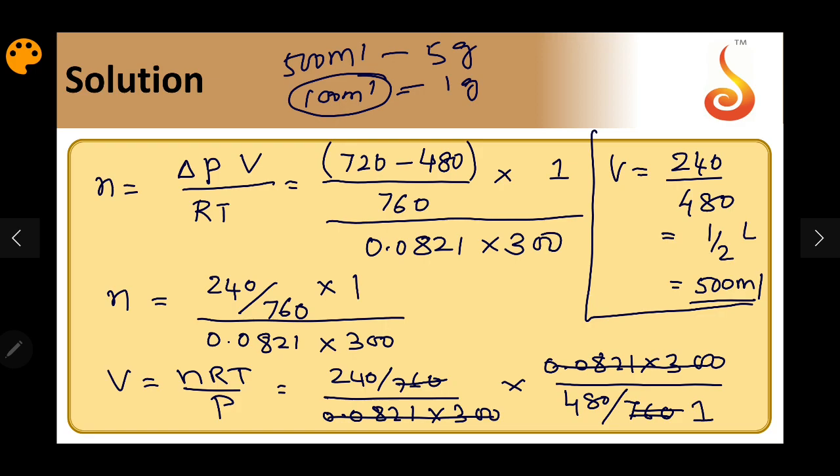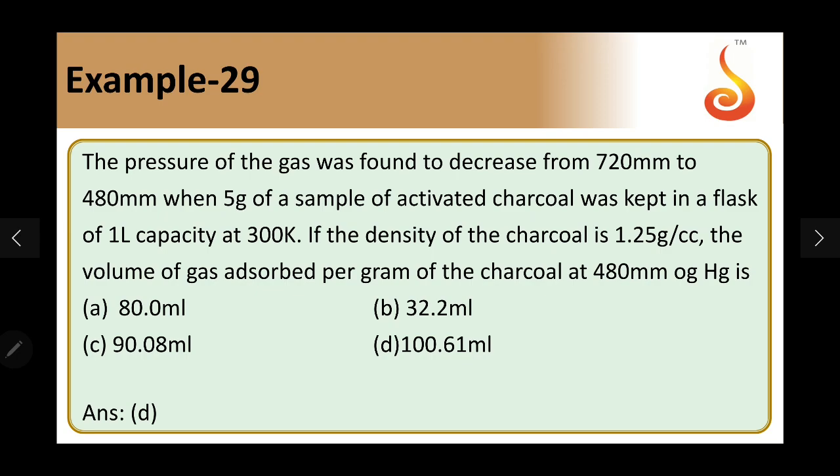So we'll go to the option part. So you can see the closest one is 100.61. The answer is D. Question number 30.